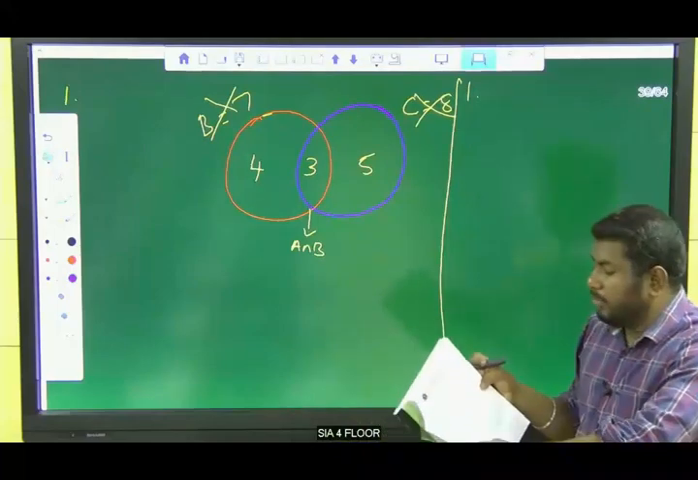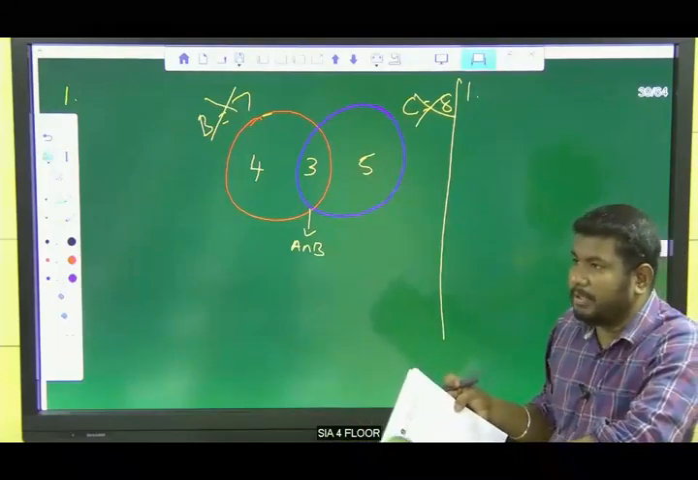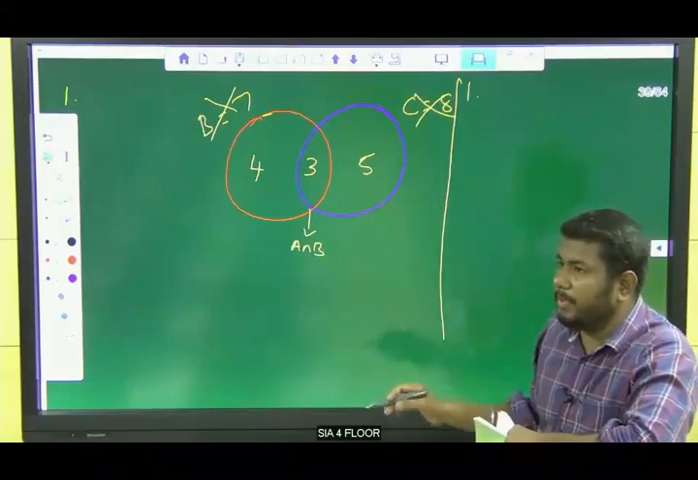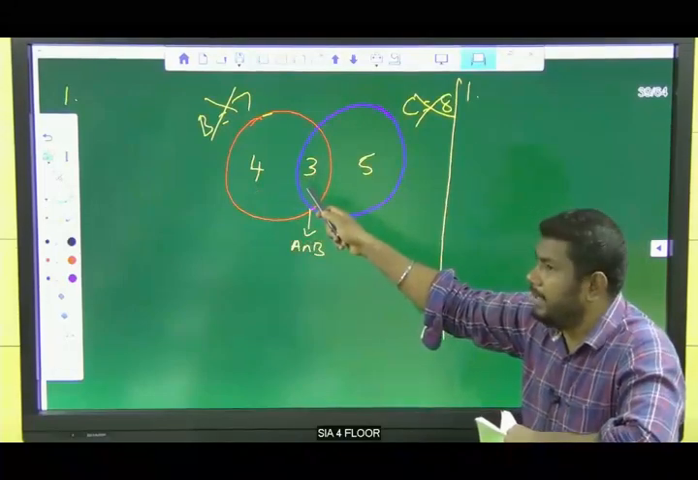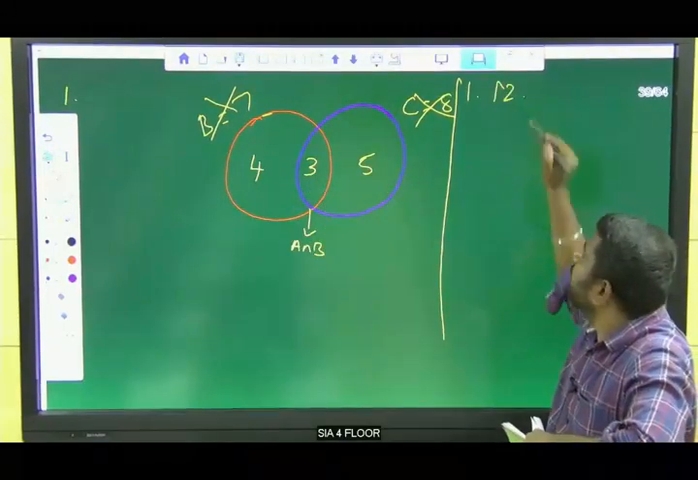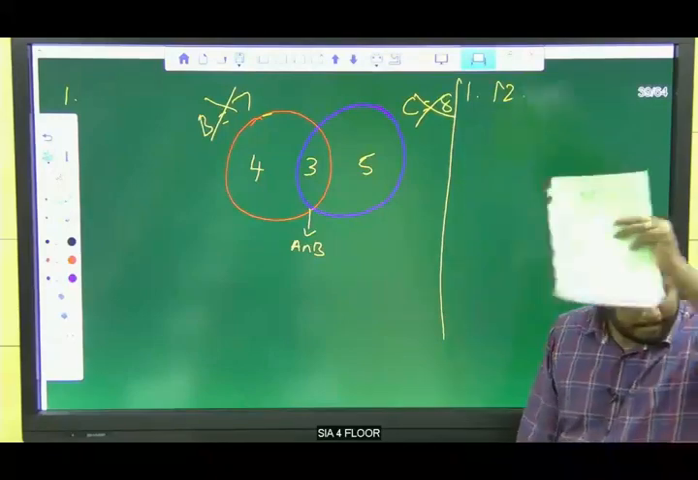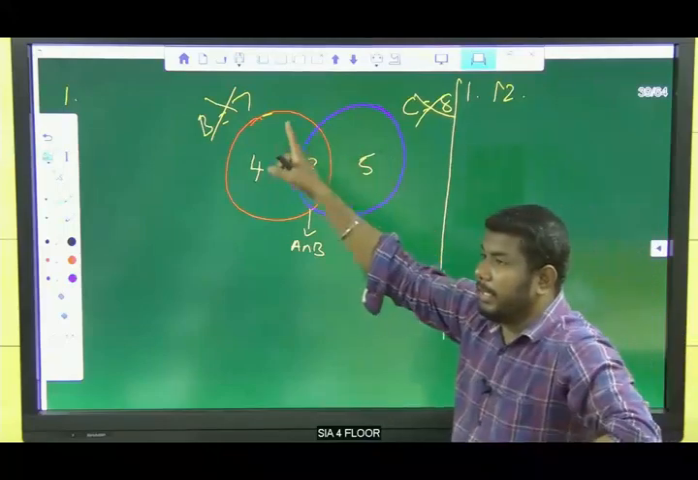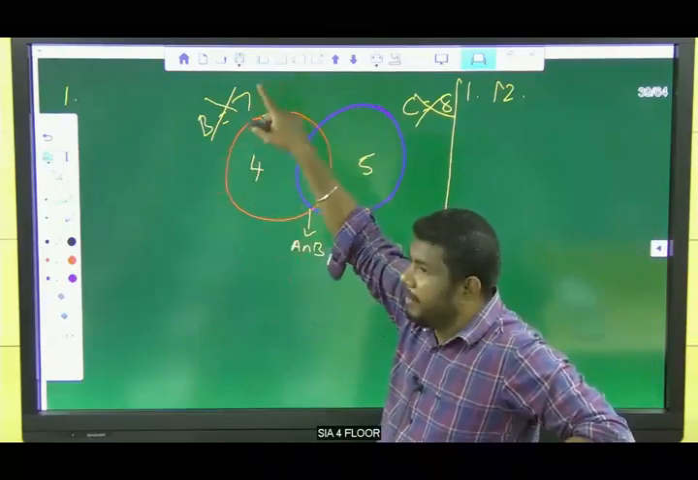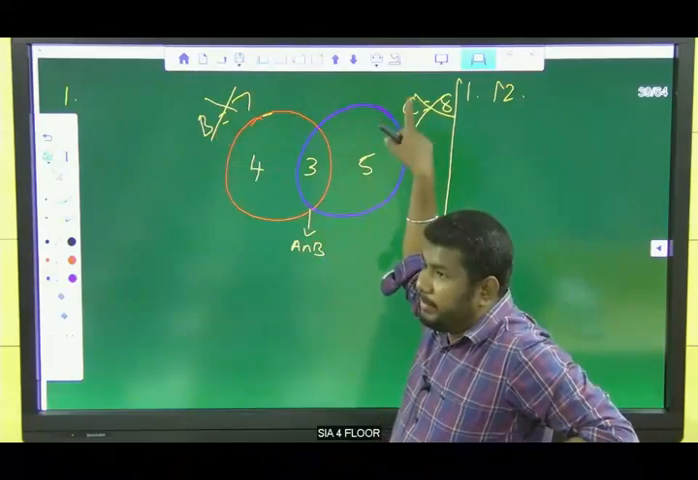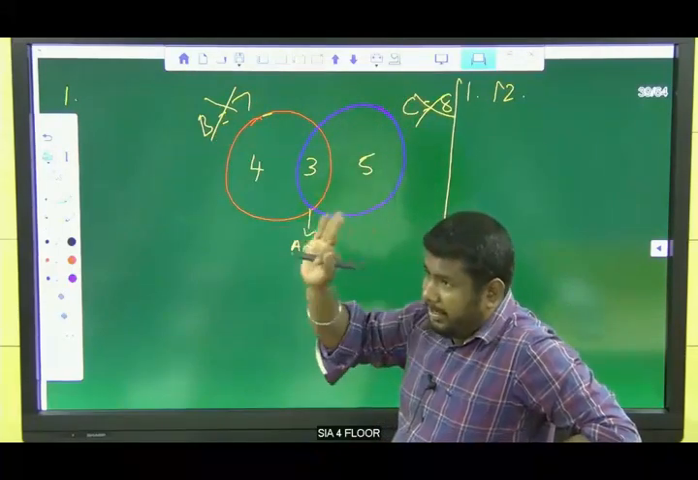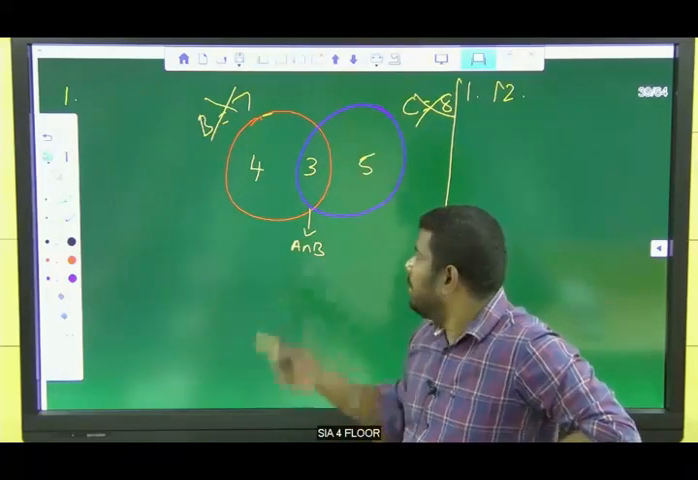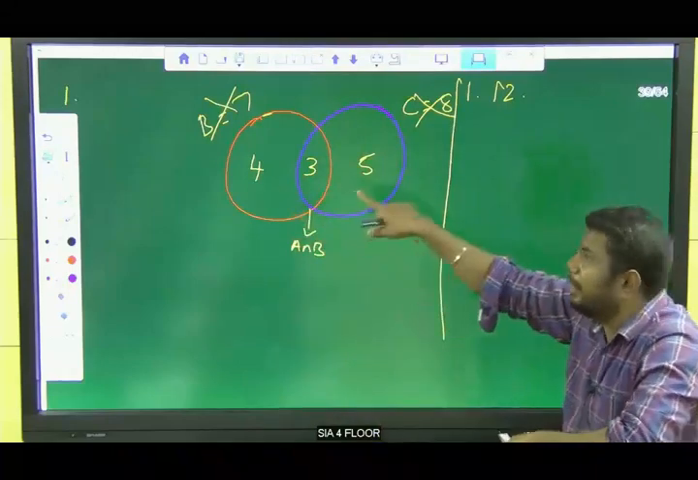How many students are there in the class if all students participate? So how many students are participating? 4 plus 3, 7 plus 5, 12. 12 is the answer. Clear? Not 15. Guys, they have initially given 7 play basketball, 8 play cricket, and 3 play both. We don't know how many persons are there in the class. According to this, if all students participate, the answer is 12.